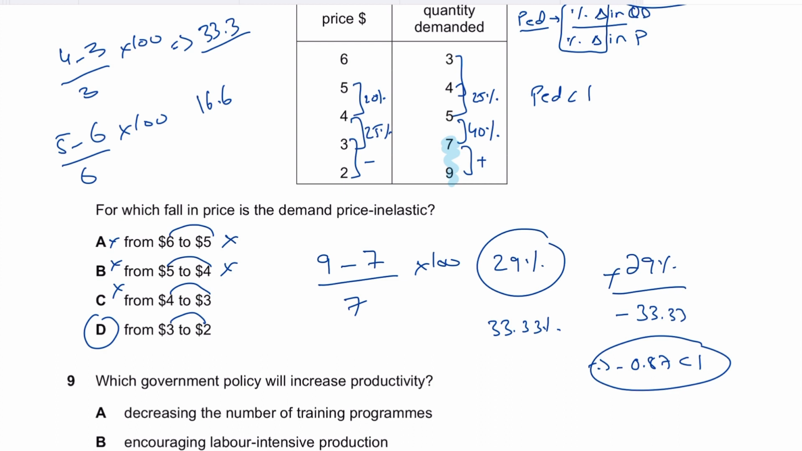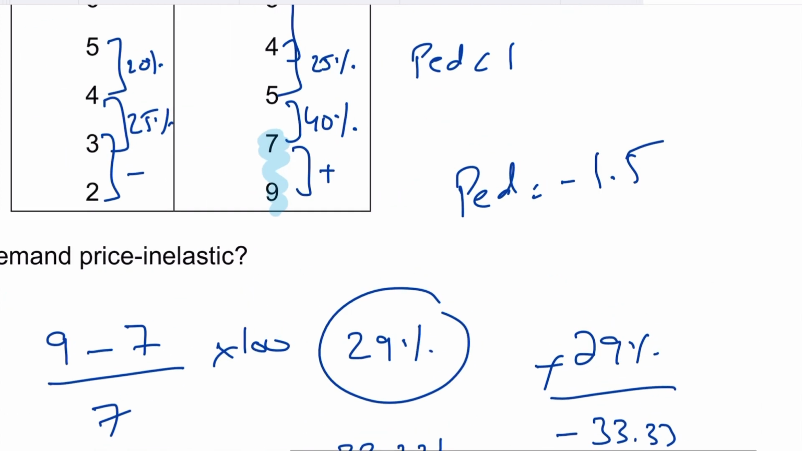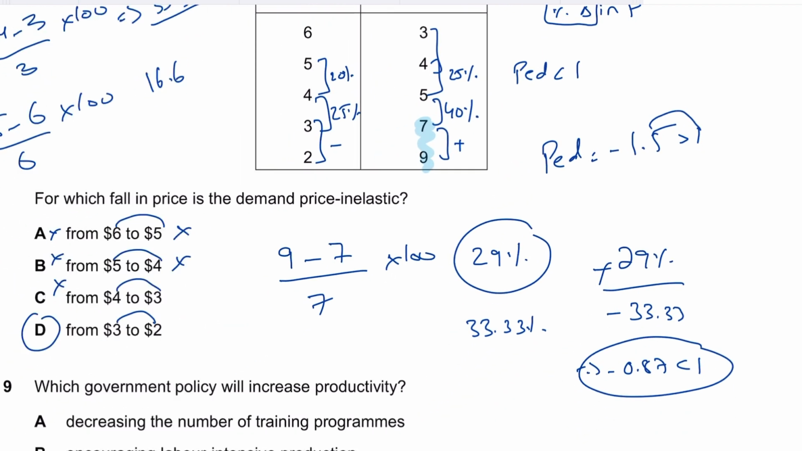If you are comparing any value, for example, if the value of PED is minus 1.5, you ignore the minus sign if you're checking whether it's greater than 1 or less than 1. So 1.5 is greater than 1, right? So yeah.